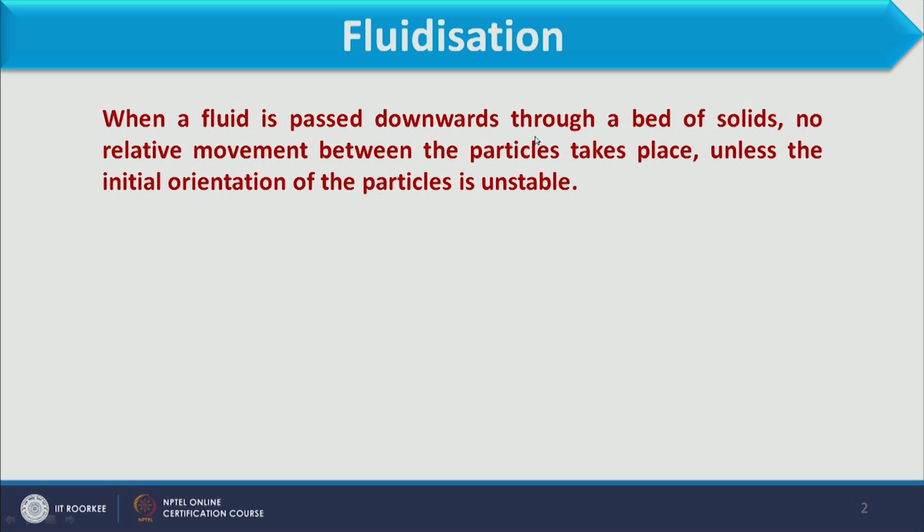So, what happens when a fluid is passed downwards through a bed of solids? No relative movement between particles takes place unless the initial orientation of particle is unstable. Now, what is the meaning of this statement? For example, if I consider a column which is filled with particles, and fluid enters from the top and moves downward, then what happens?